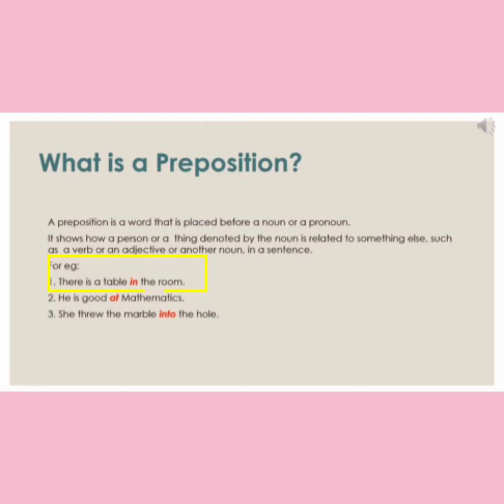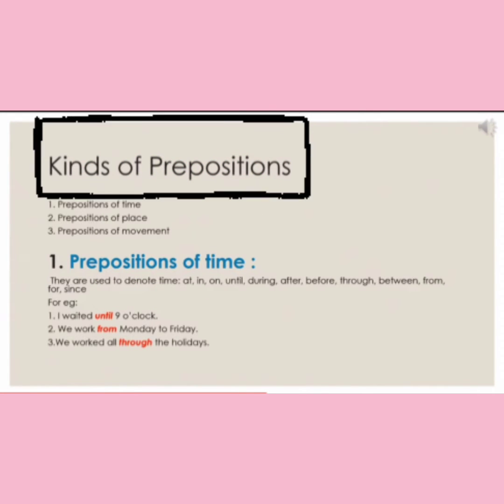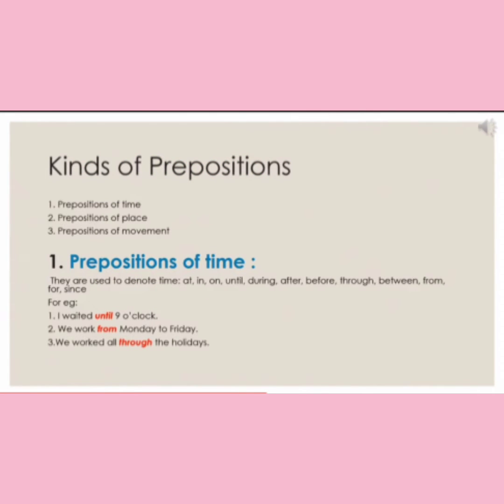For example, there is a table in the room. The word "in" connects the noun "table" to being present in the room. Let us now talk about kinds of prepositions. There are mainly three kinds of prepositions: prepositions of time, prepositions of place, and prepositions of movement.